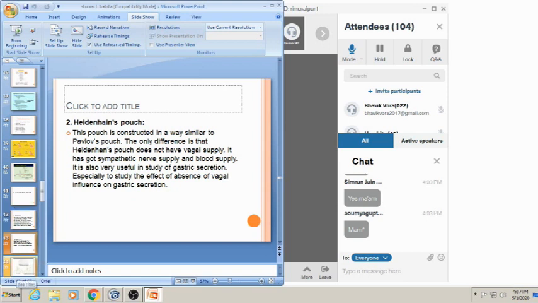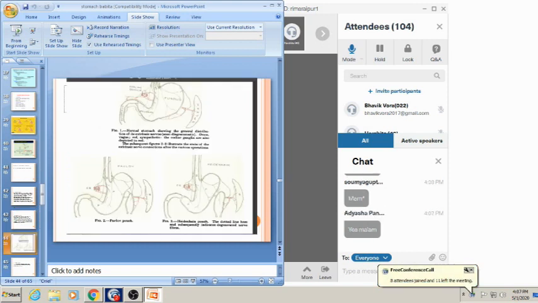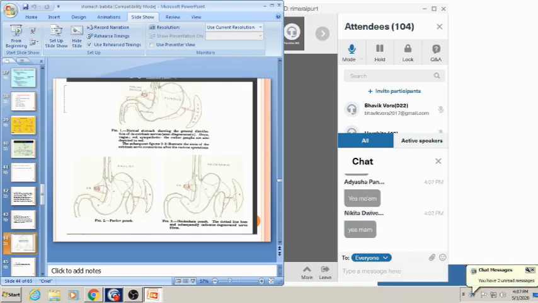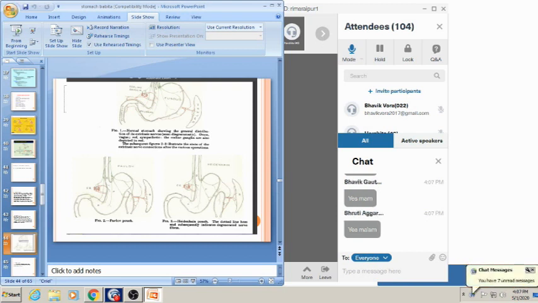Now coming to the Bickel's pouch and Farrell Ivy pouch. Before that, here in this diagram you can appreciate this is a normal stomach. Okay, and this is the Pavlov's pouch. What the experiment has done here is the pouch is separated from the stomach, but it is connected with the stomach, and blood supply and nerve supply are intact.